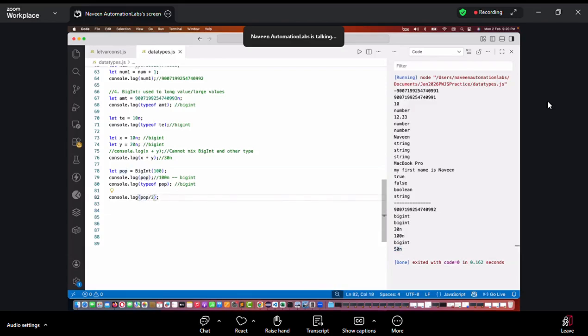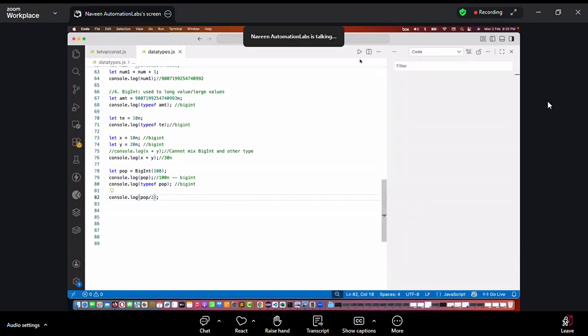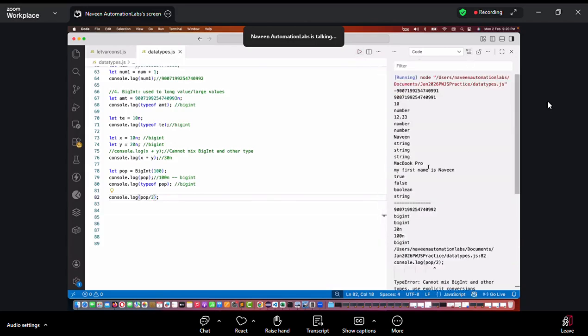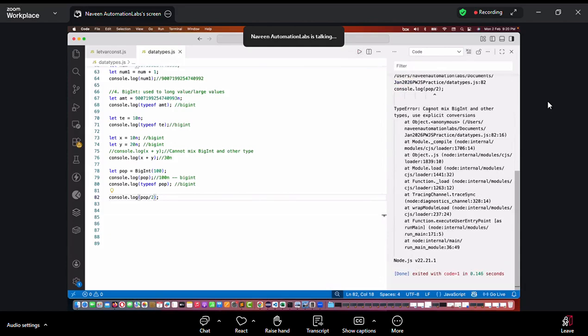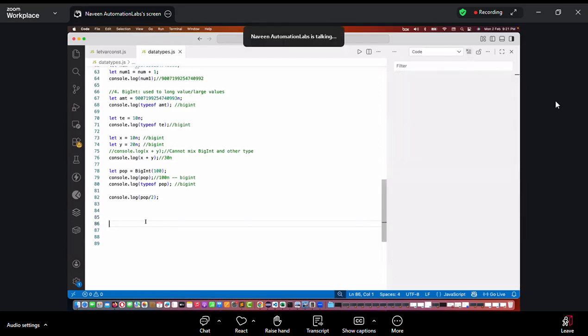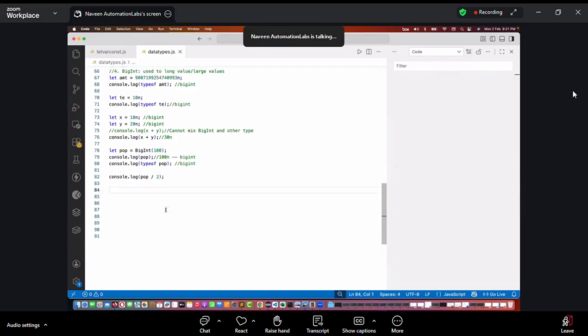If I remove the n from here, then what will happen? Let's see. See the error: I cannot mix BigInt with other types. Are we mixing it? Yes. Pop is a big integer and 2 is a normal number. Got it? Okay. Fine, big integer is clear. Remember that people might ask you the concept of big integer.